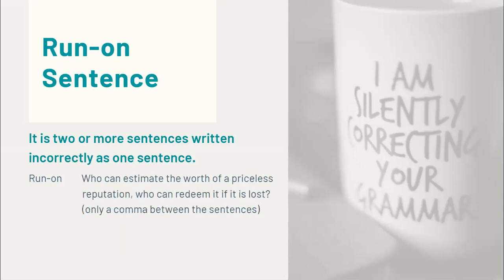Another example: "Who can estimate the worth of a priceless reputation, who can redeem it if it is lost?" Or allow me to repeat it. "Who can estimate the worth of a priceless reputation, who can redeem it if it is lost?" So there is only a comma between the sentences, as you can observe. So let's notice how this one will be corrected.